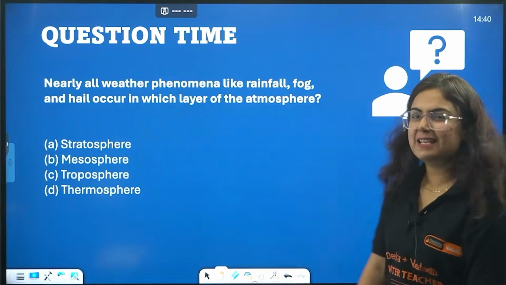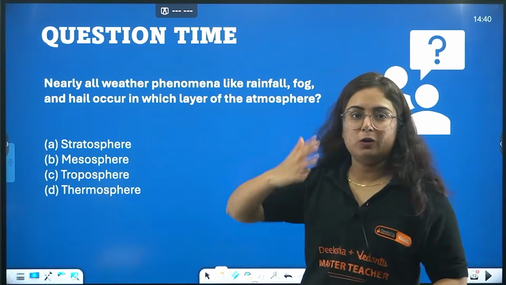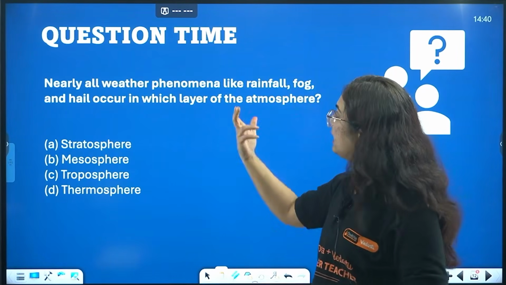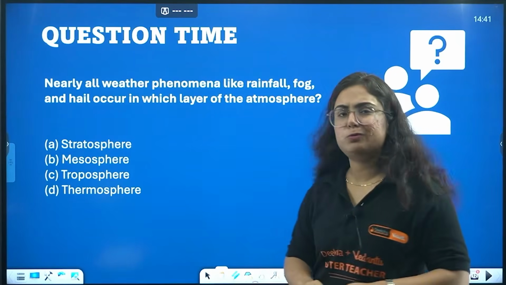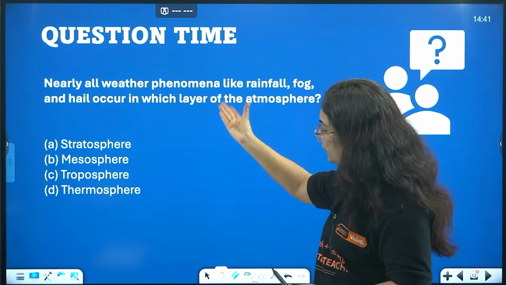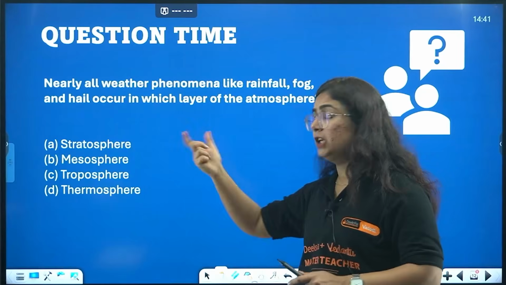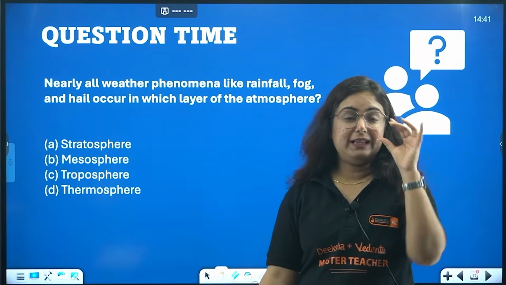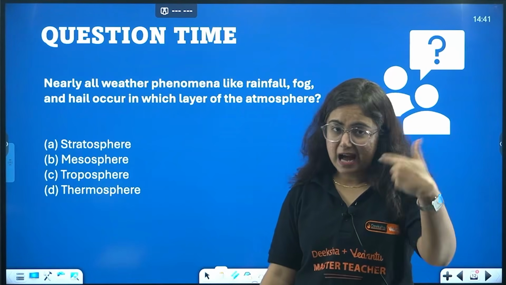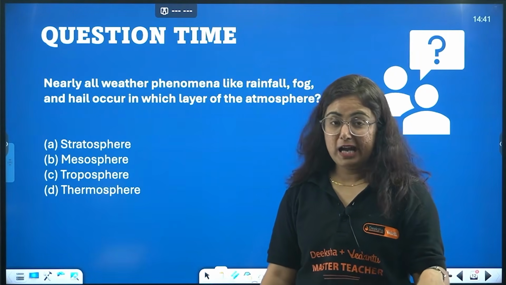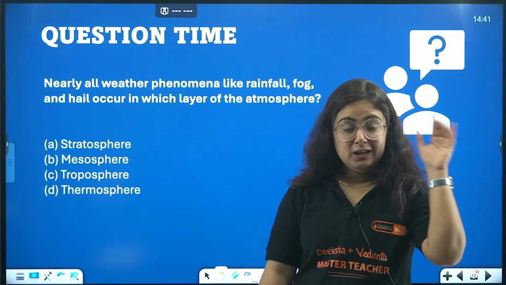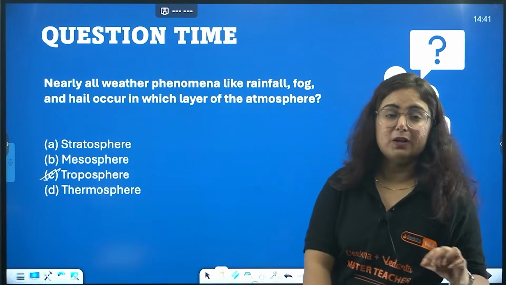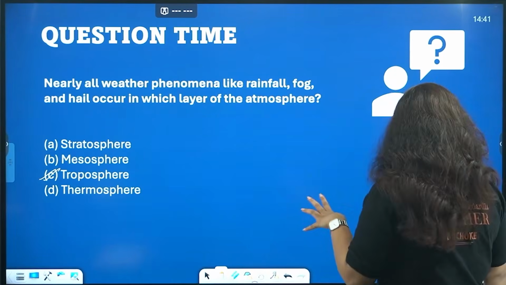Now coming towards test time after all of these topics. Nearly all the weather phenomena like rainfall, fog, hail occur in which layer of atmosphere? Option A, stratosphere, B, mesosphere, C, troposphere or D, thermosphere. By the way, students often get confused between troposphere and thermosphere too. So don't think beta they are the same. Read those words carefully before answering the question. It is troposphere. All the weather conditions occur in the troposphere.